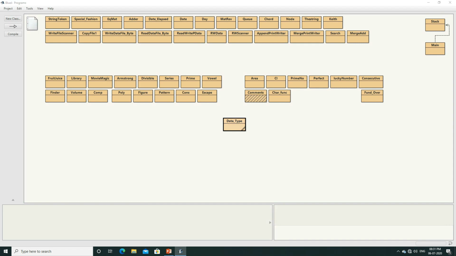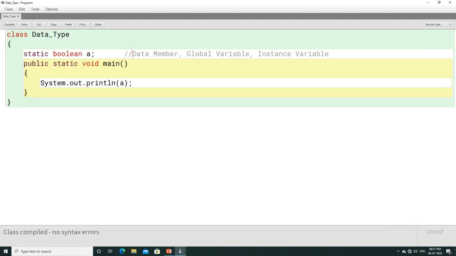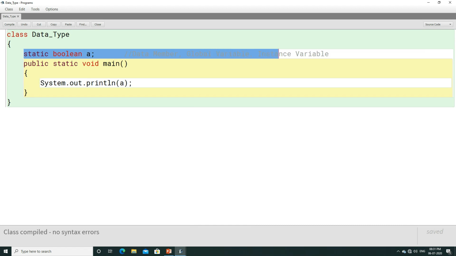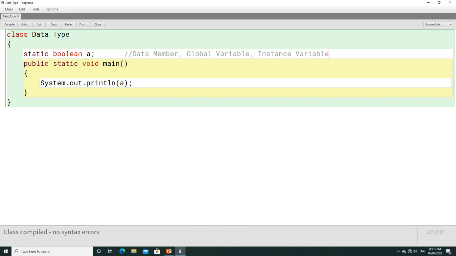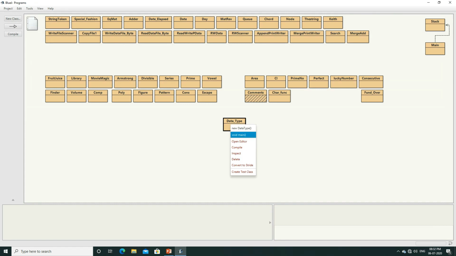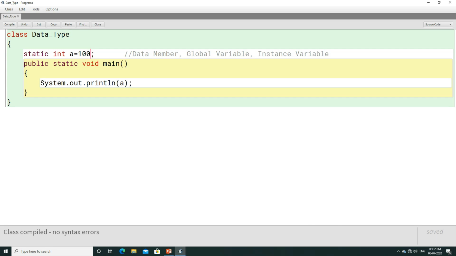This is the use of the default values. When you have a data member, global variable, or instance variable, and if you have not assigned any value to that, then a default value will be assigned to it, and that default value will get printed. But if I assign something, if I write int a equals 100, then instead of printing 0, now it will print 100 because I have assigned a value. If I don't assign anything, then by default it will print 0 here.